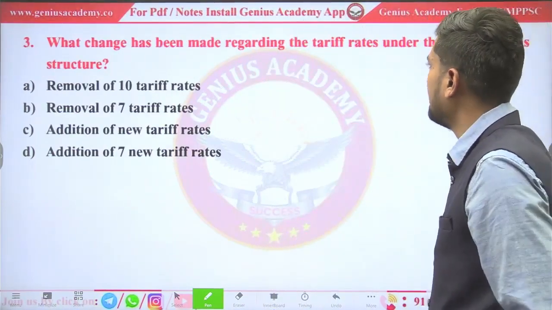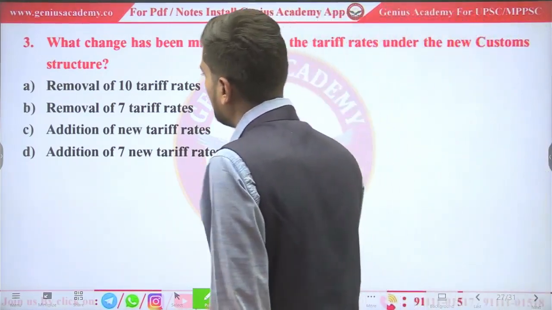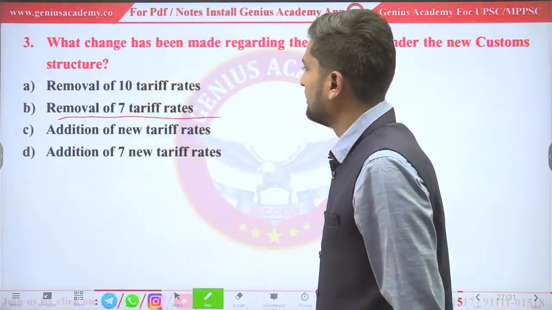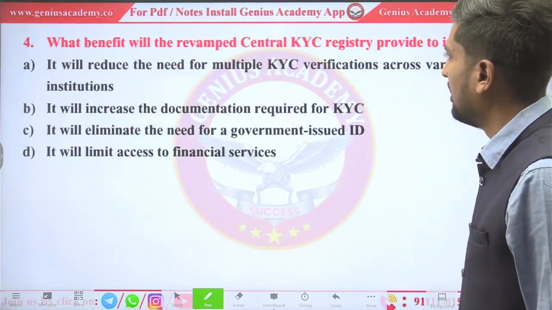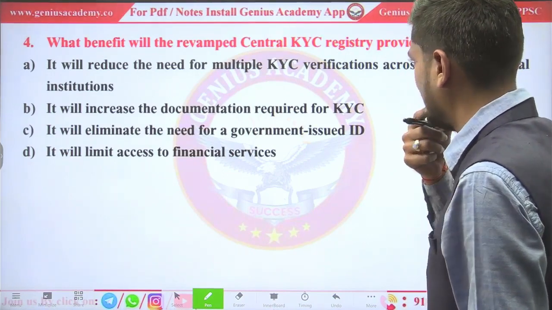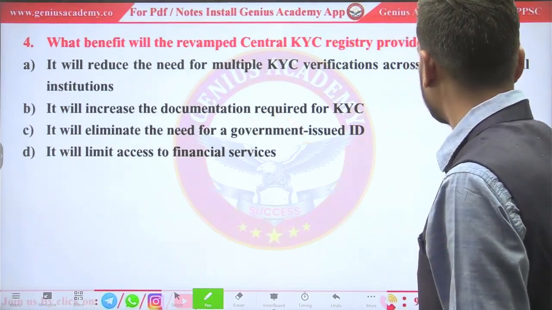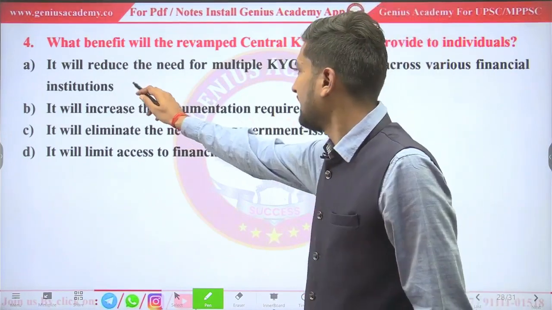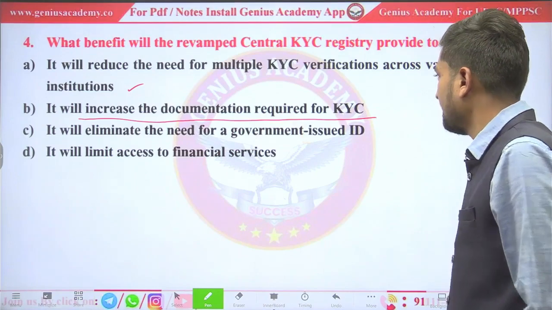What change has been made regarding the tariff rate under the new custom structure? We already saw, to make the calculation easier, government removed 7 tariff rates. What benefit will the revamped central KYC registry provide to individuals? It will reduce the need for multiple KYC verification across various financial institutions. Okay, it looks like right. Let's see another. It will increase the documentation requirement for KYC.